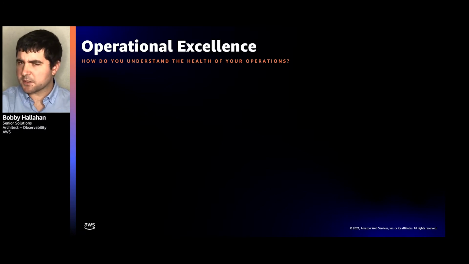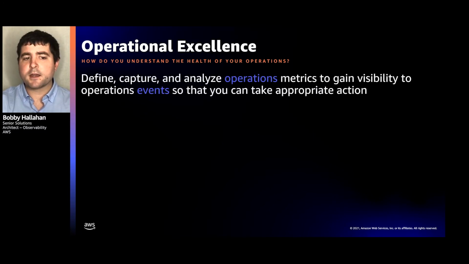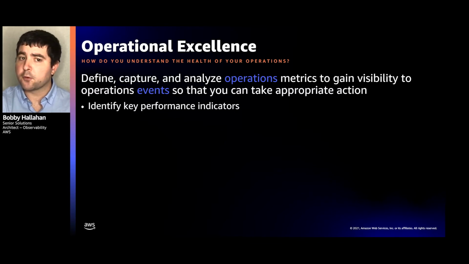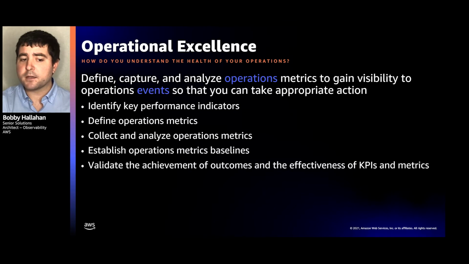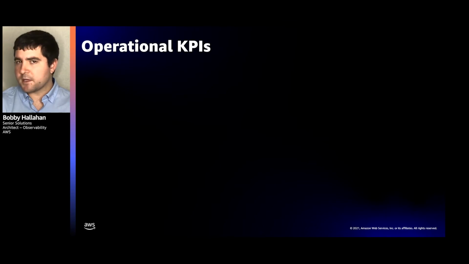To expand on that pillar a little bit, it's all about defining, capturing, and analyzing operations metrics to gain visibility into operational events so that we can take the appropriate action. What does that mean? Identifying KPIs or key performance indicators, defining those operational metrics, collecting and analyzing those metrics, establishing those metric baselines, and validating the achievement of outcomes and the effectiveness of KPIs and metrics. Essentially, look at our goal, look at the metrics we're collecting, and ask: is that achieving our goal? Does that metric represent what we want it to represent? And is it showing something that we can work to achieve or improve?